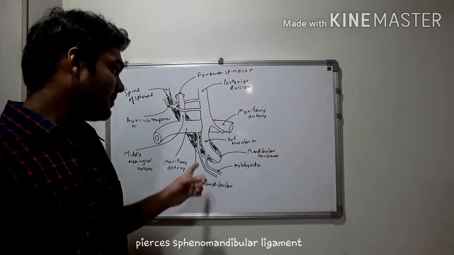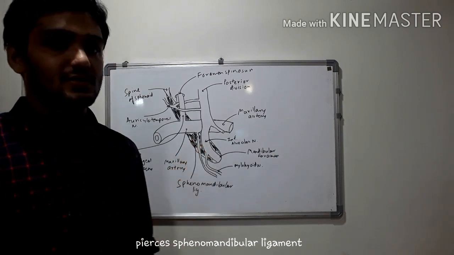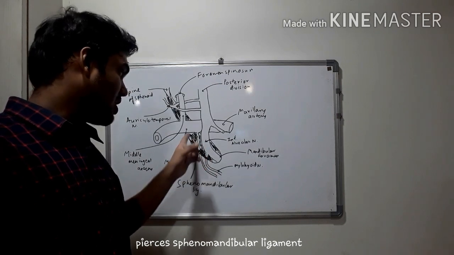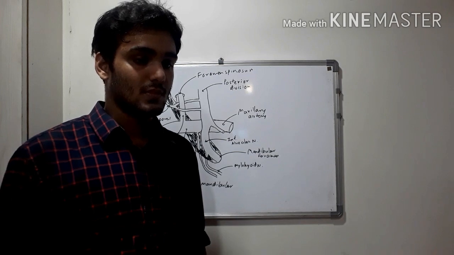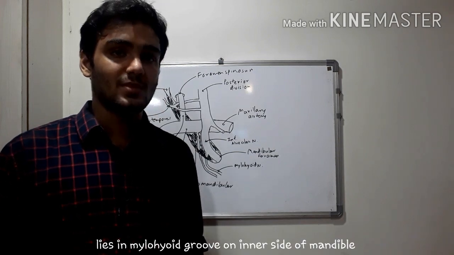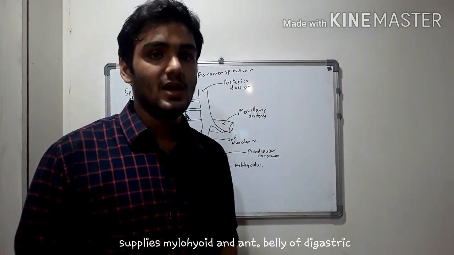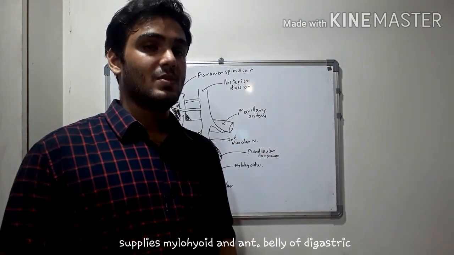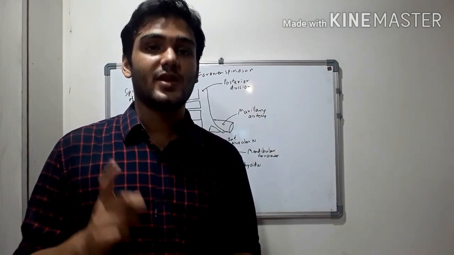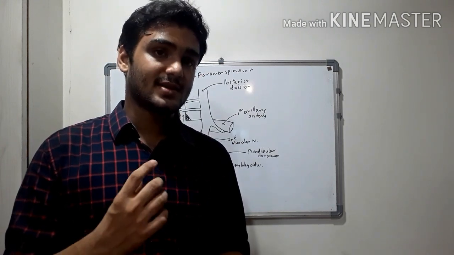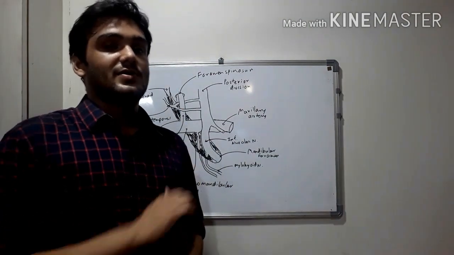Then it pierces the sphenomandibular ligament along with the mylohyoid vessels. So as you can see, the mylohyoid artery and mylohyoid nerve pierce the sphenomandibular ligament. Then it lies in the mylohyoid groove along with the mylohyoid vessels, and finally supplies the muscle by which it is named, that is the mylohyoid muscle, and the anterior belly of digastric. Now remember what nerve supplies the posterior belly of digastric? Yes, the facial nerve. So the posterior belly of digastric is supplied by the facial nerve, and the anterior belly is supplied by the mylohyoid nerve, as we saw.